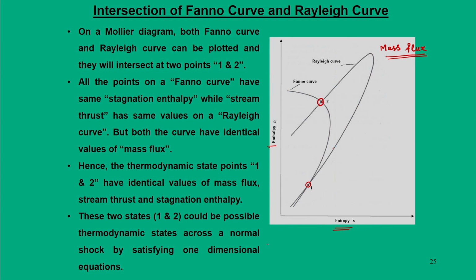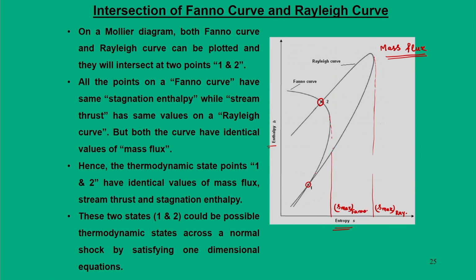If you look at the curves closely, points 1 and 2 happen to lie on two different sides. If you take the Rayleigh curve, the point of maximum entropy I will put as S max Rayleigh, and the point of maximum entropy for the Fano curve I can put as S max Fano.